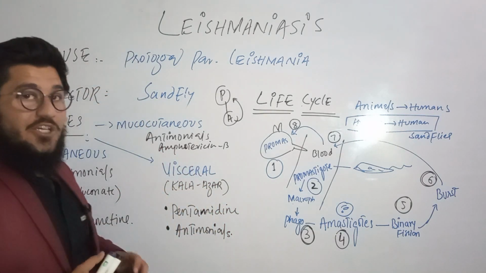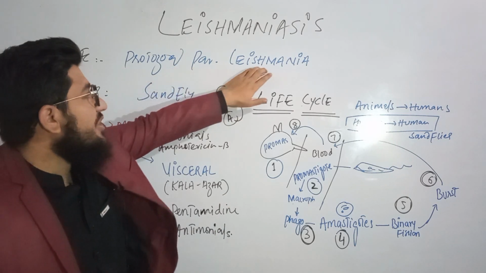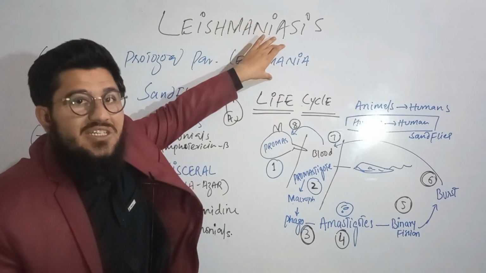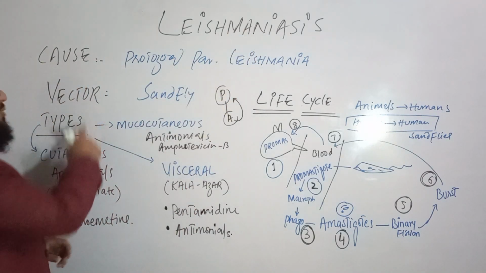What is the main cause of Leishmaniasis? Very simple. It is a protozoal parasite named Leishmania. Because of this Leishmania, the disease is known as Leishmaniasis. Okay, simple. Now let's come towards the vector.